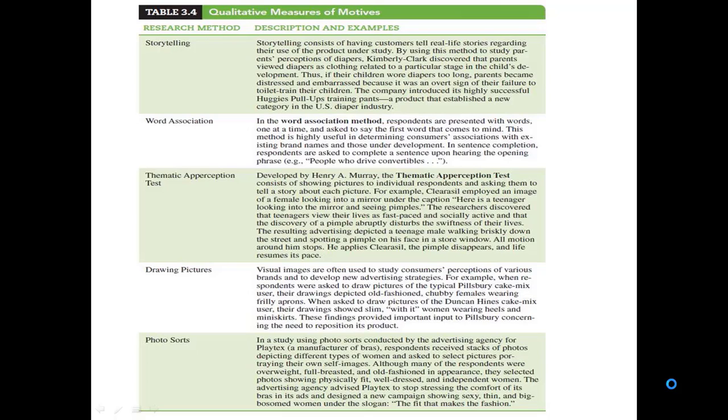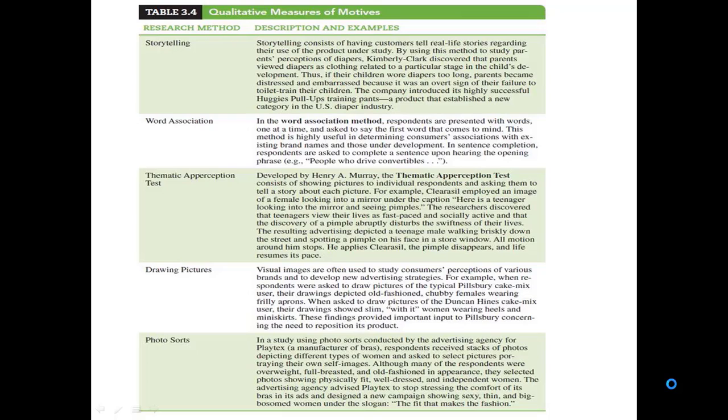And now next is drawing pictures. Visual images are often used to study consumer perception of various brands and to develop new advertising strategies. For example, when respondents were asked to draw pictures of a typical Pillsbury cake mix user, the drawings depicted old-fashioned chubby females wearing frilly aprons.